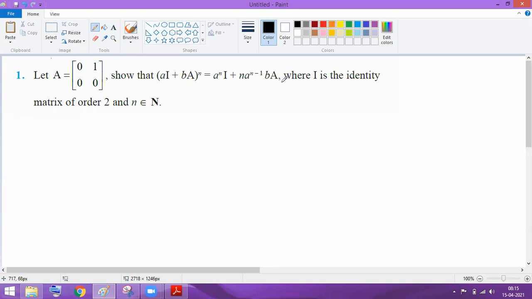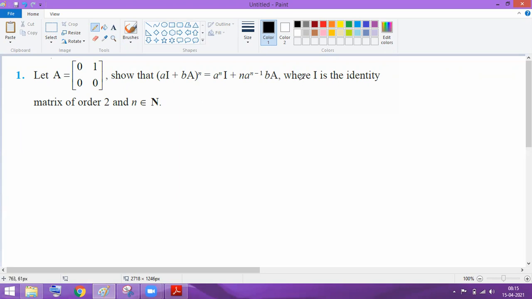We have to prove this. Okay, what do we have to prove? हमें ये प्रूव करना है कि (aI + bA) का power जो n होगा, that will be basically equal to a^n into I plus n into a^(n-1) into bA. Okay, ये हमें प्रूव करना है.